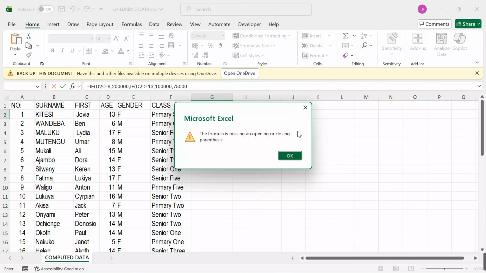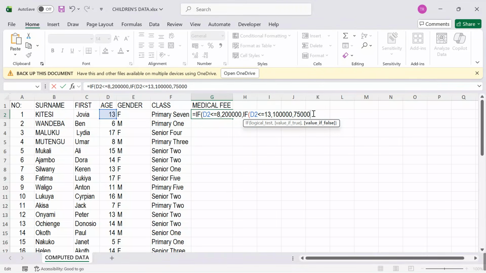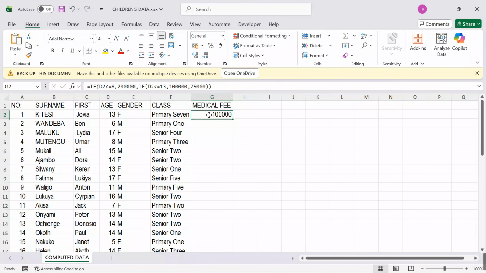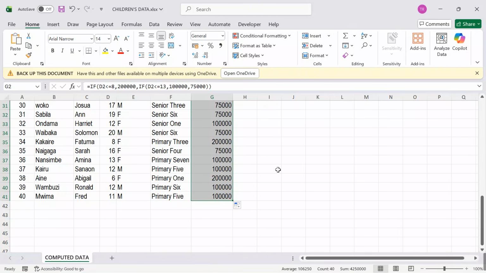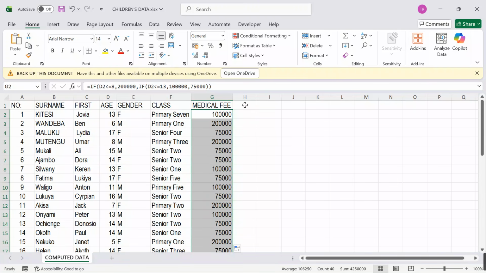I forgot, I had to close the brackets. This is 1, 2, so close 2 times because we have opened 2 brackets. Hit the enter button. Come over here and then autofill. When we autofill, this is what we get: each and every candidate given clear amounts.